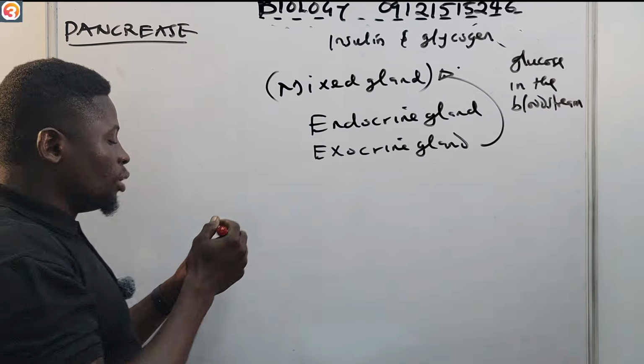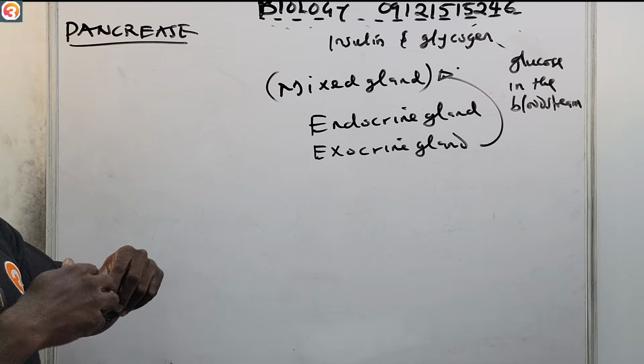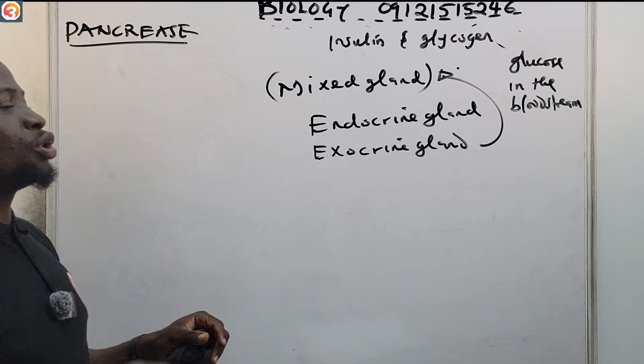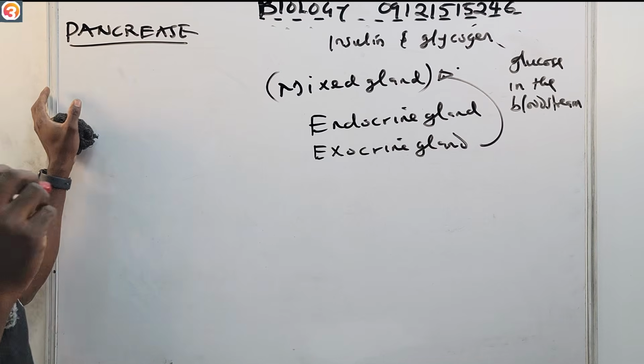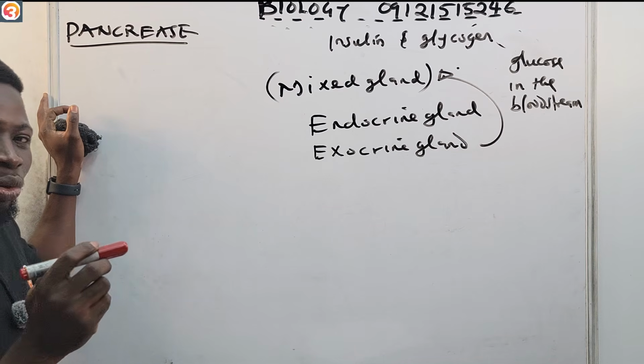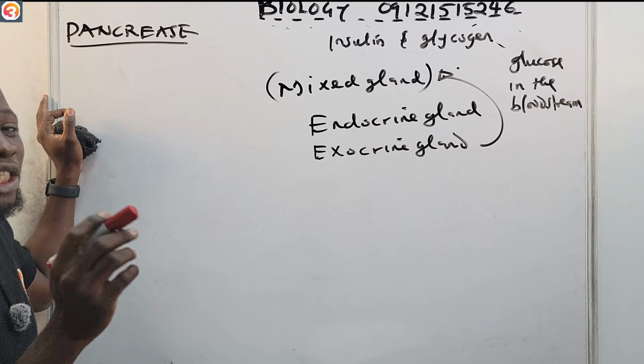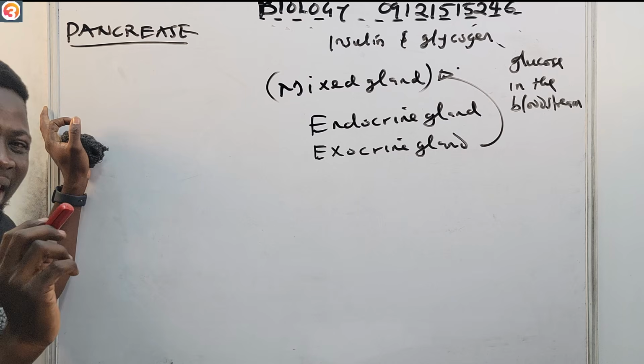This insulin is what is secreted when there's more blood sugar. By blood sugar, we mean glucose in the bloodstream. That is when insulin is produced. And this insulin helps with the uptake of glucose.